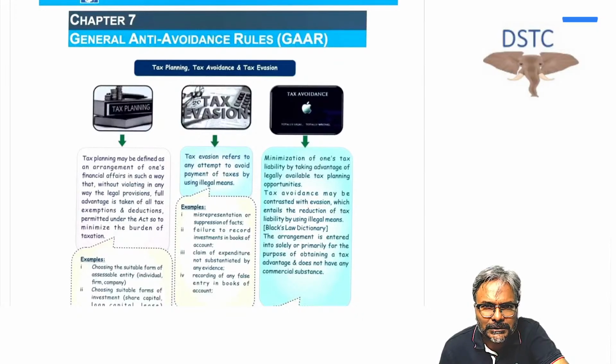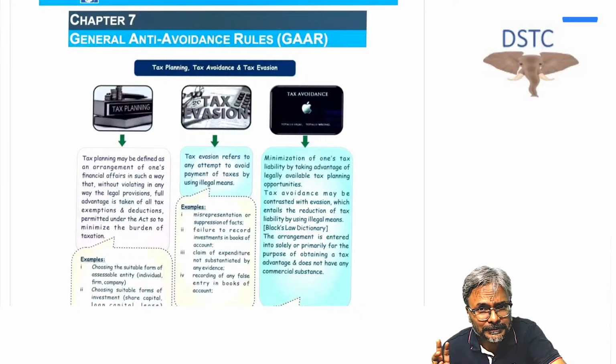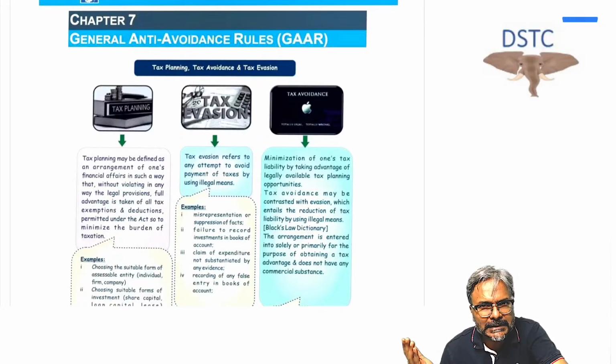One of the questions they target in this context is that of tax planning, tax evasion, tax avoidance, and one more thing, students, the tax management. There are four things actually: tax planning, tax evasion, tax avoidance, and tax management. So there are four aspects of taxes, starting with planning, management, avoidance, and evasion.